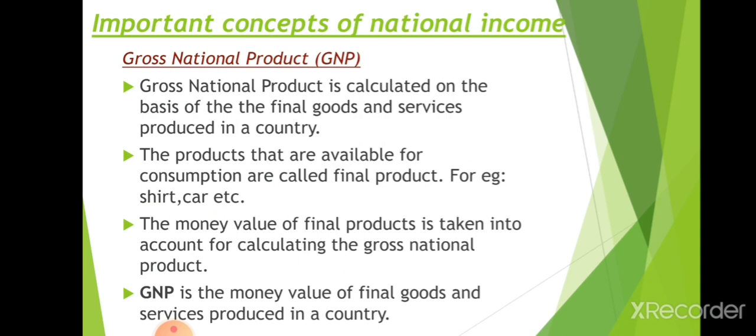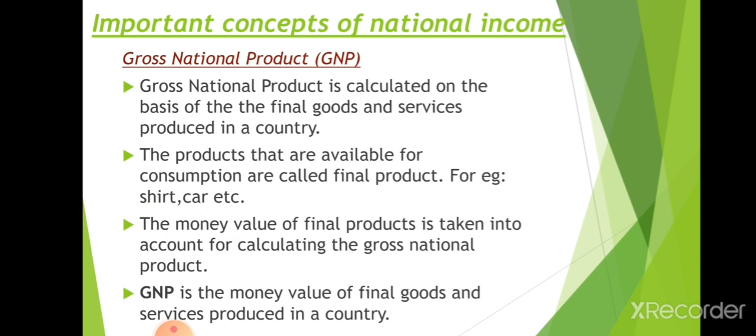So GNP is calculated on the basis of the final goods and services produced in a country. What all goods and services are produced in a country, it is calculated as the GNP of a country. What is final goods?